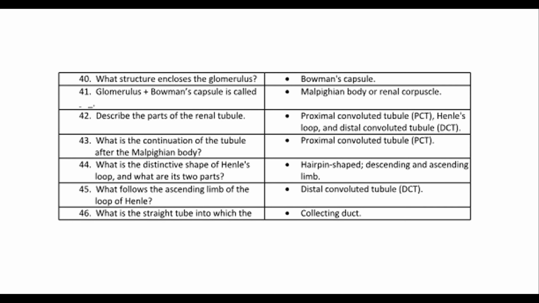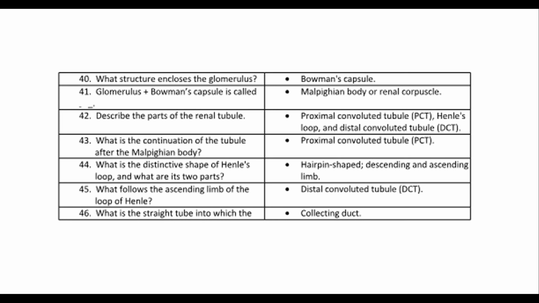42. Describe the parts of the renal tubule. Proximal convoluted tubule, PCT, Henle's loop, and distal convoluted tubule, DCT. 43. What is the continuation of the tubule after the Malpighian body? Proximal convoluted tubule, PCT. 44. What is the distinctive shape of Henle's loop, and what are its two parts? Hairpin-shaped, descending and ascending limb.